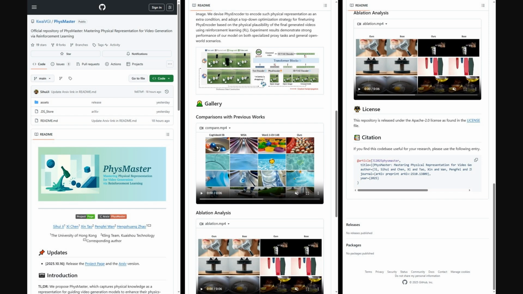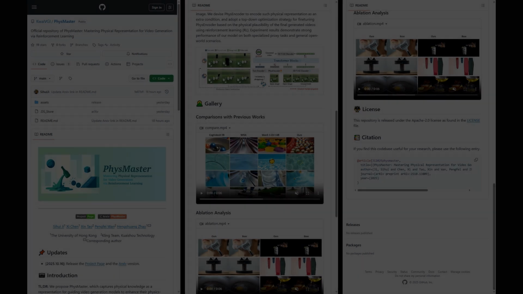Also, the authors shared the official GitHub. You'll find a concise README with a TLDR and method overview, an assets folder with gallery videos for comparisons and ablations, and update notes pointing to the project page and RX4. It looks like demos and documentation are up, while full training code isn't obvious yet.